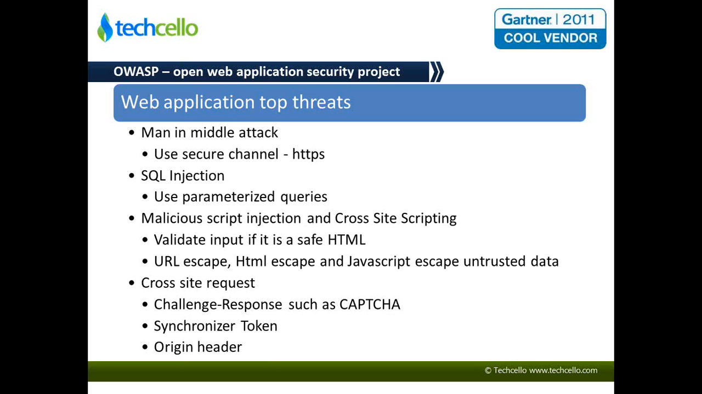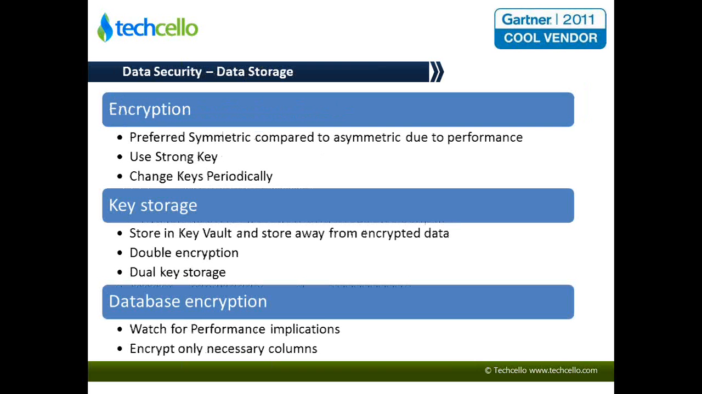Cross-site request forgery is where some other site or robo users can try to manipulate your data or get the data or post back data to your service. The way to avoid it is, you can use techniques like CAPTCHA or a synchronizer token, which says that the request has in fact originated from your server. So you could use some of these techniques.